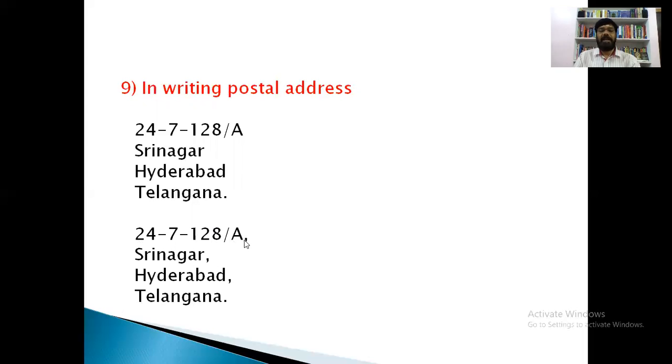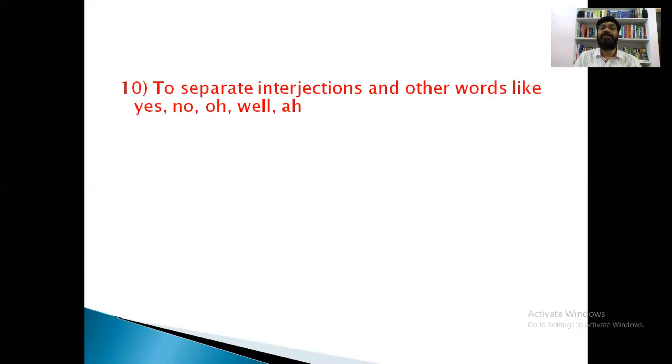So house number, comma, street name, comma, city or town name, comma, and then state, and after the state there should be a full stop. For example, if we are not using the state and are ending only with the name of the city, the last word takes a full stop. This is the 9th use of comma. And let us see the 10th use of comma.